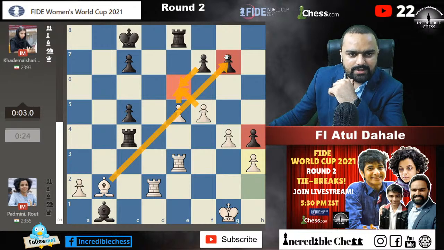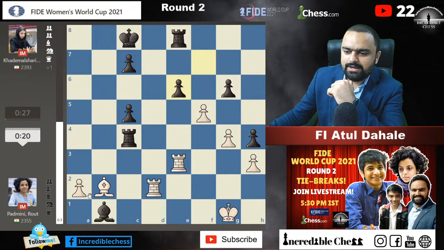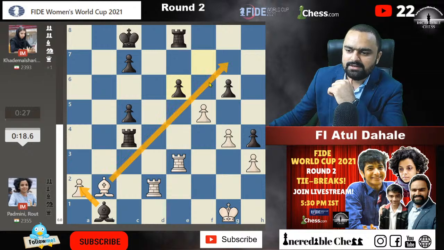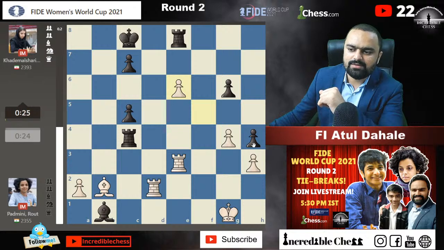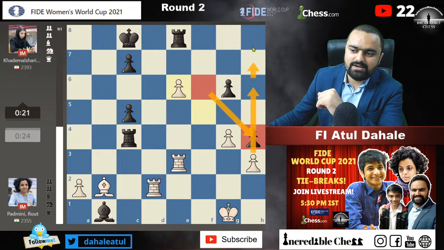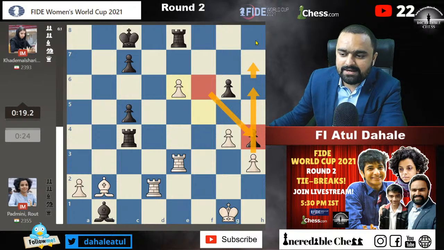Why could a2 not be captured? Well, a2 if you capture, then the bishop was there. No, e6, this is the thing I am talking about. e6, fe6, fe6, and then the pawn on g7 was hanging, and you can even go for bishop f6 and bishop into h4. That's also one of the things. Now bishop f4, bishop f6 and bishop into h4, it happens, then white might get a chance to play on this side of the board.